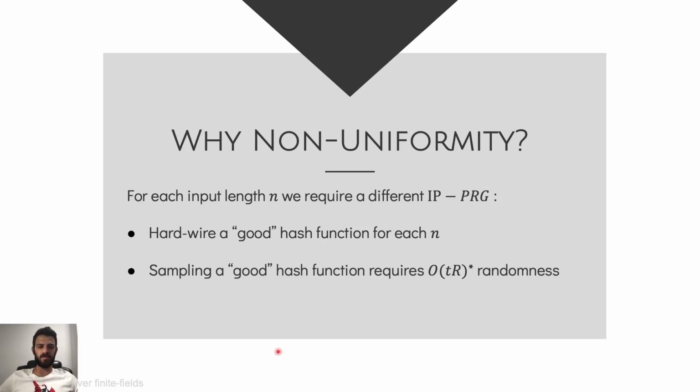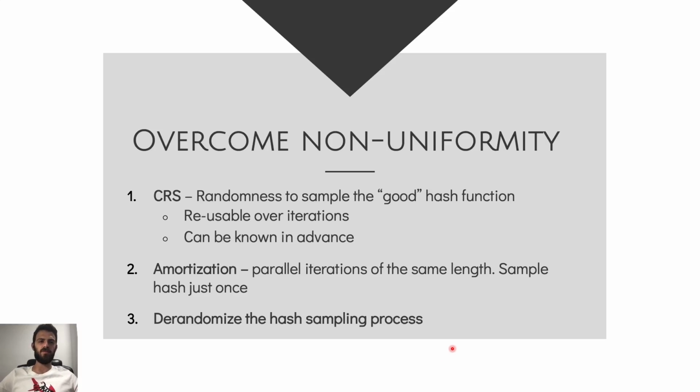However, the process of sampling such a hash function would require more random bits than the original randomness of the interaction and would be a very poor randomness specification. And so in order to overcome this issue of non-uniformity, we suggest three solutions. The first one is to use some common random string, where the verifier uses this common randomness in order to sample the good hash function and then perform the interaction with his own random bits and thus overcome the problem of sampling the good hash function.